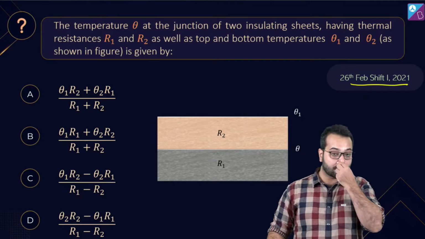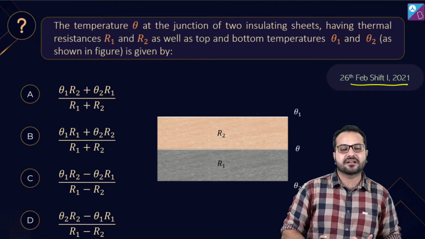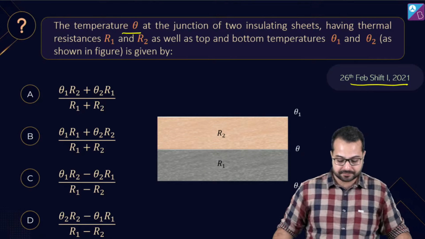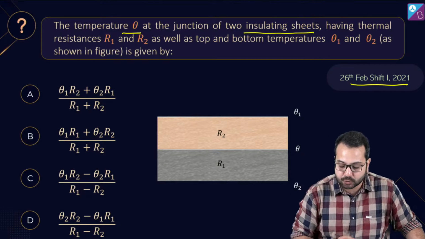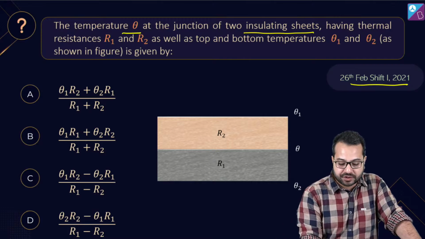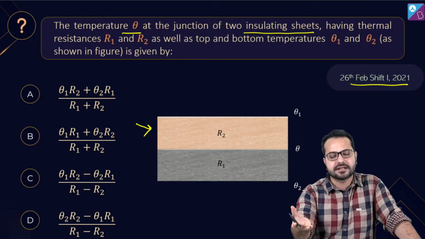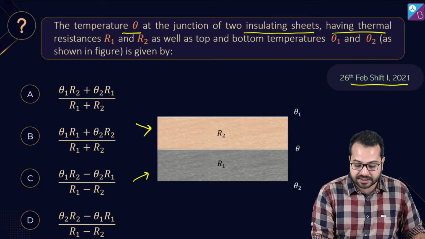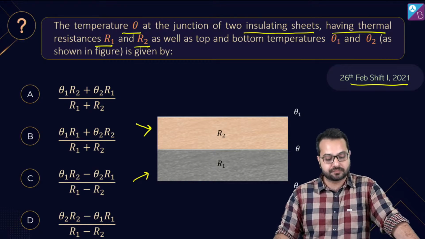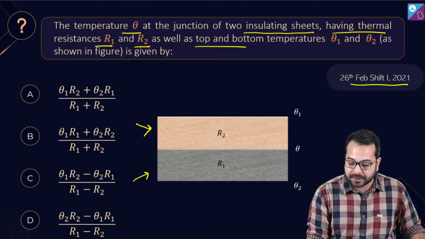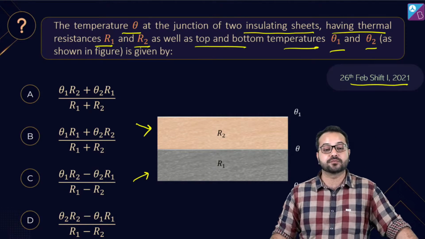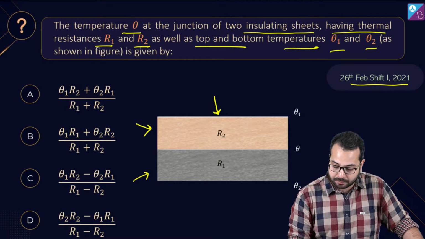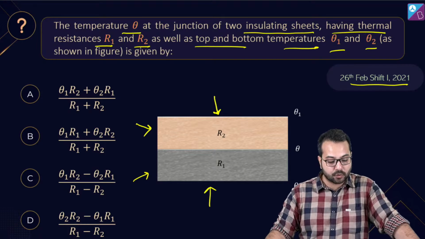Next question also came, see, this question came in 2021, and notice how simple this question is. Okay? The temperature theta at the junction of two insulating sheets. Okay, so this is an insulating sheet, meaning there is a thermal resistor, and these are thermal resistors having thermal resistances R1 and R2, right? As well as top and bottom temperatures are theta 1 and theta 2. Meaning the temperature at the top is theta 1, the temperature at the bottom is theta 2.